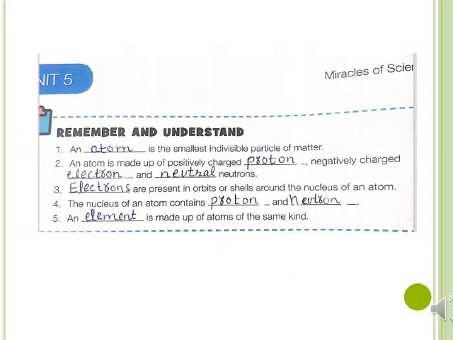Remember and understand. An atom is the smallest indivisible particle of the matter. An atom is made up of positively charged proton, negatively charged electron, and neutral neutrons. Electrons are present in orbits or shells around the nucleus of an atom. The nucleus of an atom contains proton and neutron. An element is made up of atoms of the same kind.